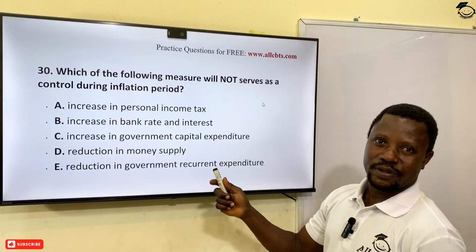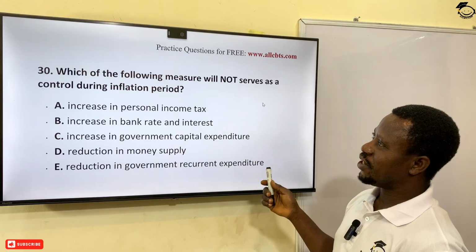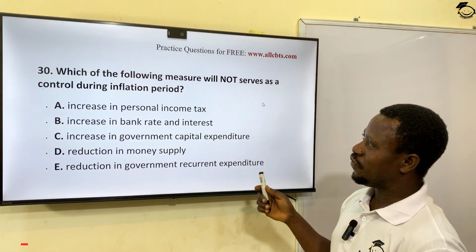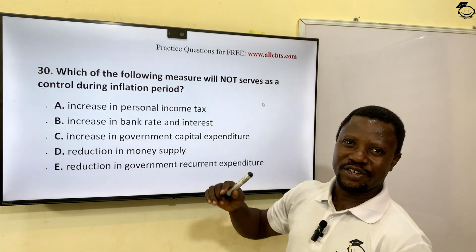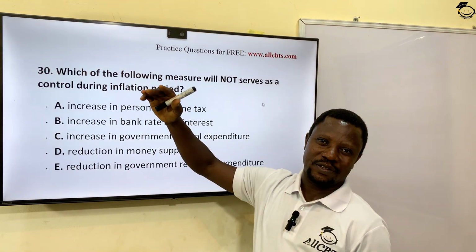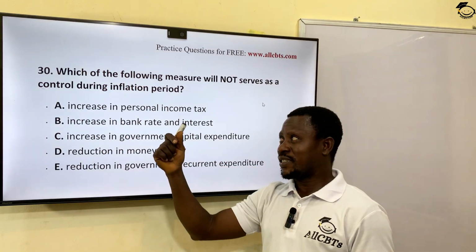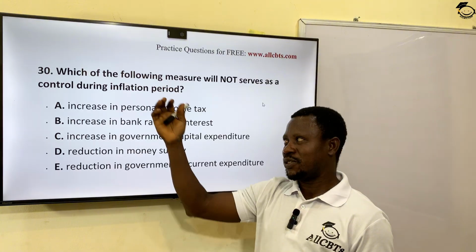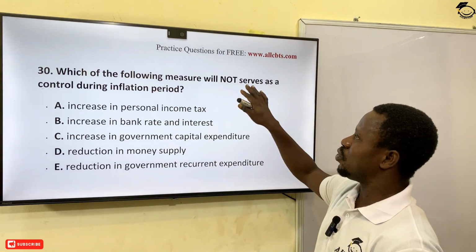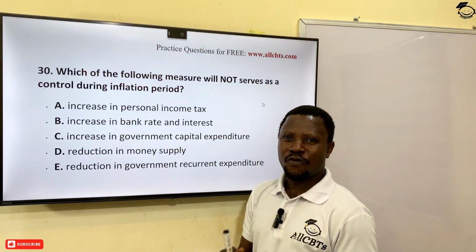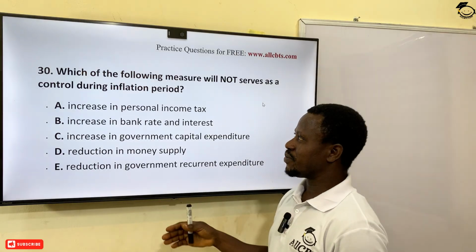The next question: which of the following measures will not serve as a control during an inflation period? When there's inflation, it means there are high prices of general goods over a period of time. That's inflation. We answered a question earlier on deflation, but this is inflation. So among all these five options, which one will not serve as a way of controlling or mediating inflation?